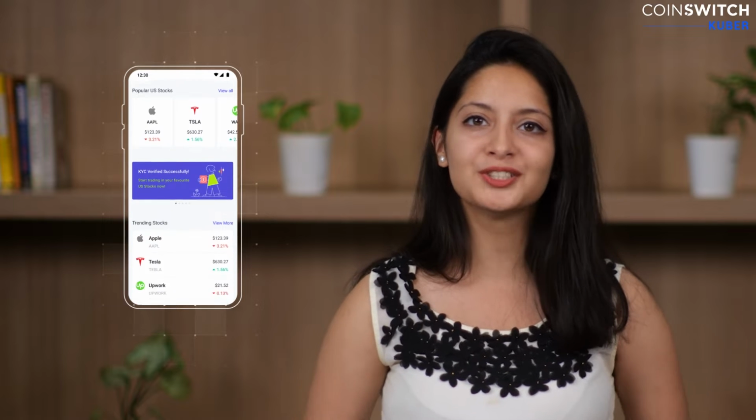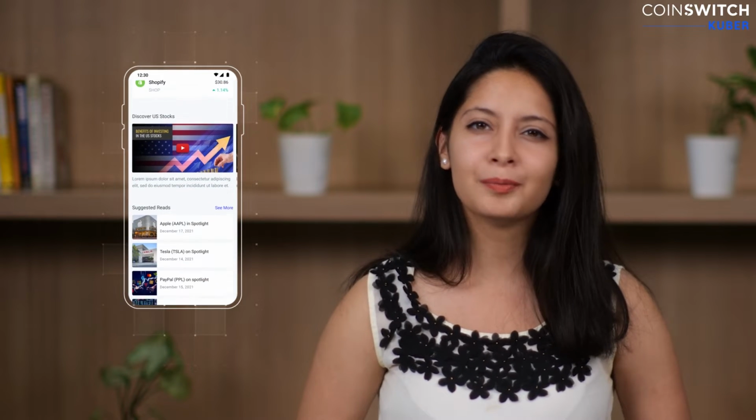If talking about taxes makes your head spin, we're here to help. Coinswitch Kuber has launched US stocks trading on the app. But what about taxes on these earnings? Hi, I'm Arunima and today we're going to talk about how gains from US stock trading will be taxed.